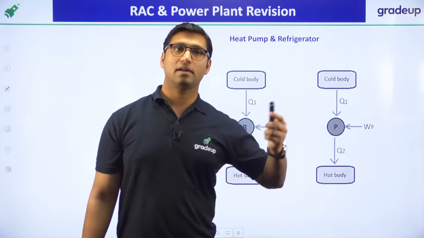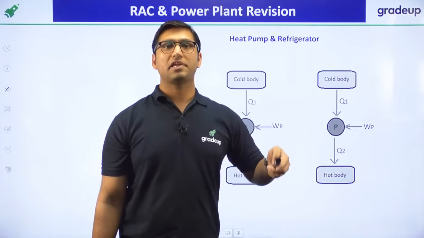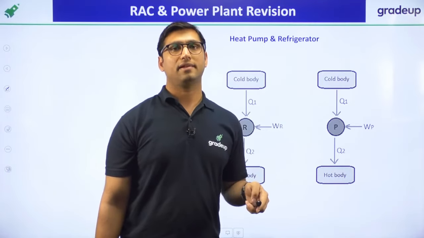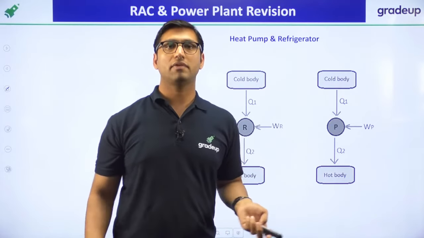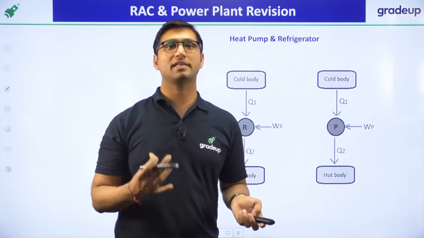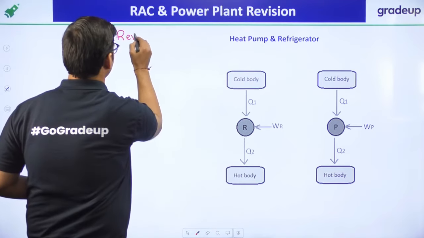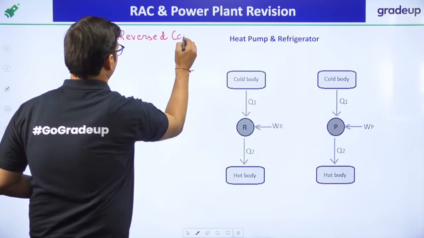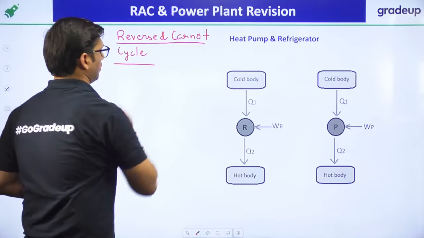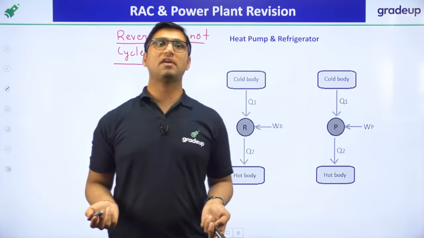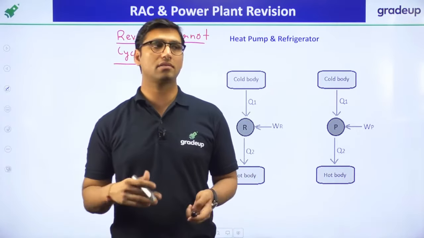Now, under vapor refrigeration air conditioning, this topic has already been covered in the second law of thermodynamics, but also under refrigeration air conditioning, under the reverse Carnot cycle, because heat pump and refrigerator both are based on the reverse Carnot cycle. What is the reverse Carnot cycle? When the Carnot cycle acts in the anti-clockwise direction, it is called the reverse Carnot cycle. So heat pump and refrigerator are based on the reverse Carnot cycle. Either you understand the concept of heat pump and refrigerator in the subject of thermodynamics, in the second law of thermodynamics, or you understand it in the subject of refrigeration air conditioning. It's totally up to you. Okay.